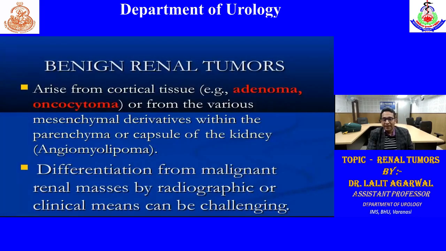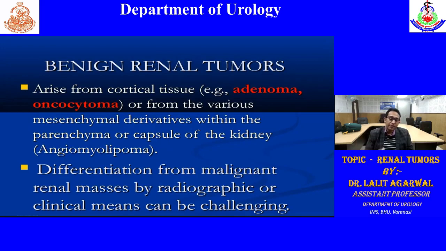So coming to the benign renal tumors in brief. If arising from the cortical tissue, that can be adenoma or oncocytoma, and there can be tumors arising from the mesenchymal tissue, that is angiomyolipoma. Angio means blood vessel, myo means muscle, lipo means fat. So it will have all three components.